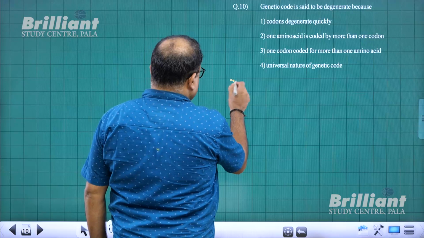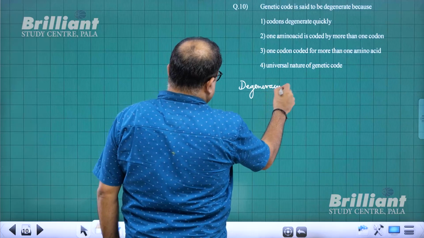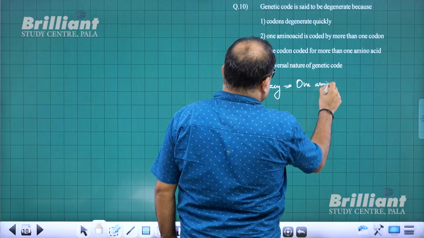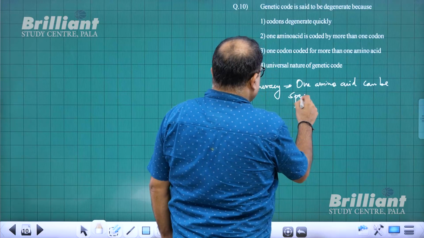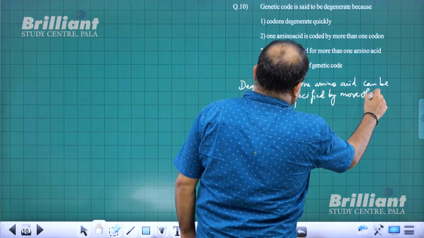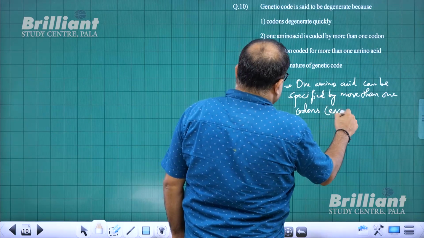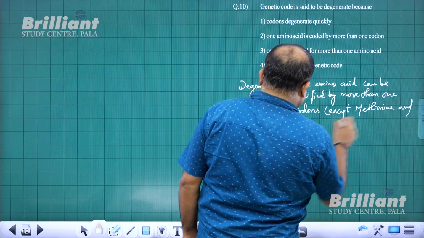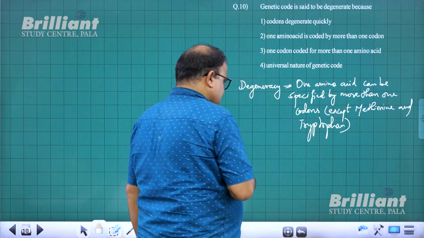When you say degeneracy, what do you mean to say? One amino acid can be specified by more than one codons, except methionine and tryptophan. Because you know that methionine and tryptophan, they don't show degeneracy.